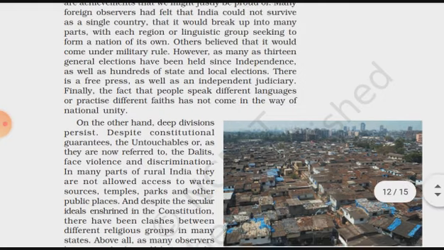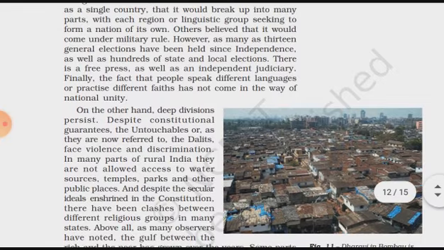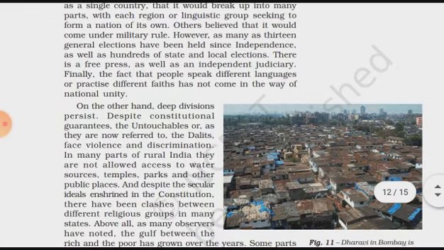Then there is also a free press, that means the independence of the press. That is media, it is totally free, as well as an independent judiciary. As we have already read in the civics about the independence of the judiciary. So the judiciary is also independent.